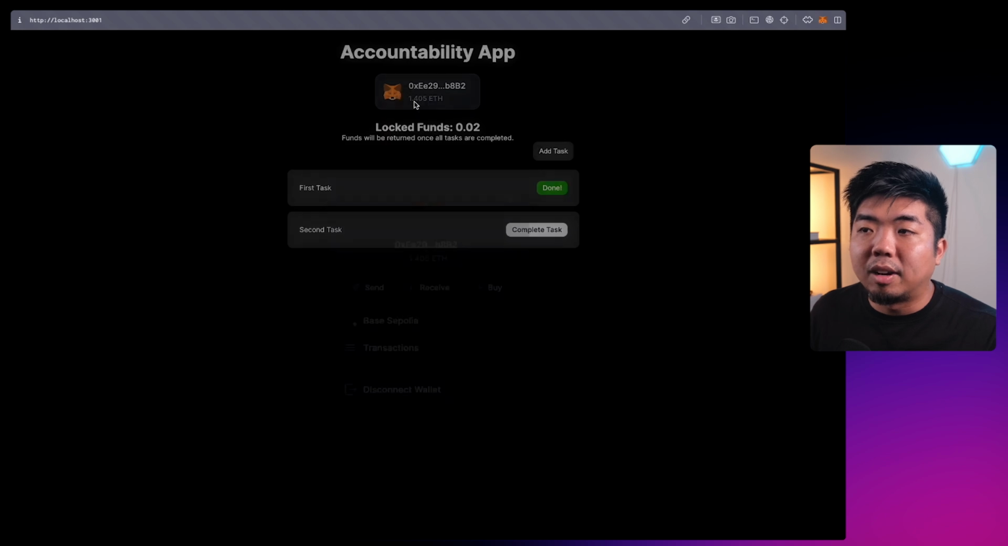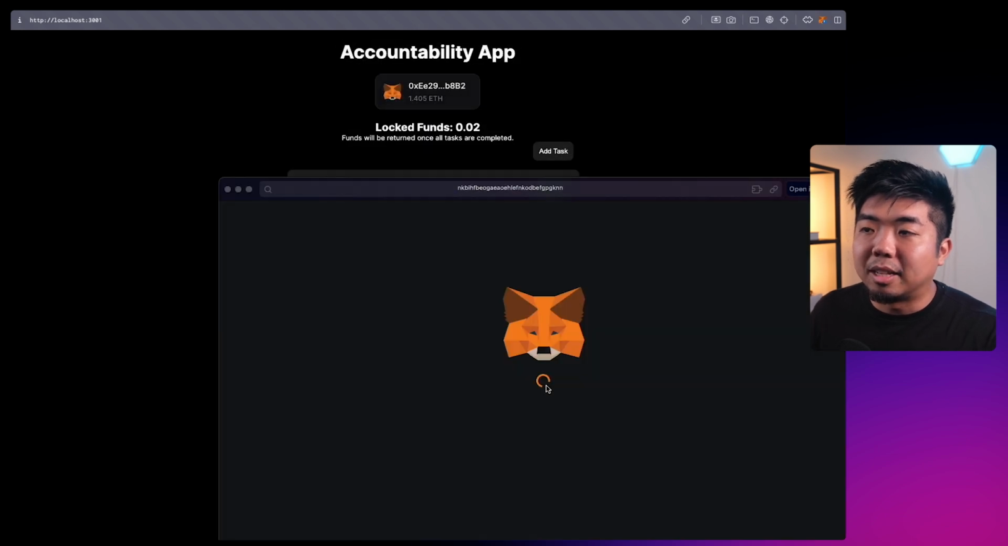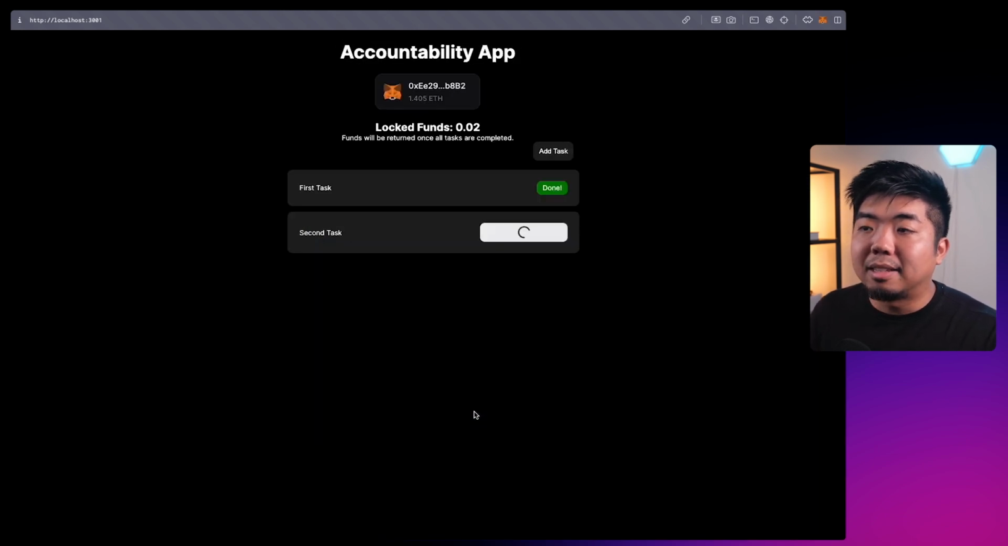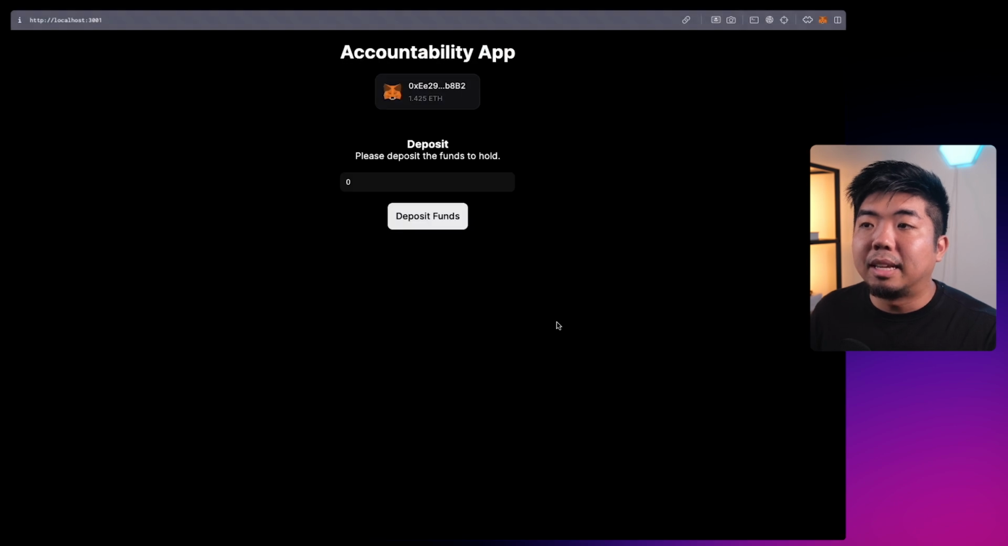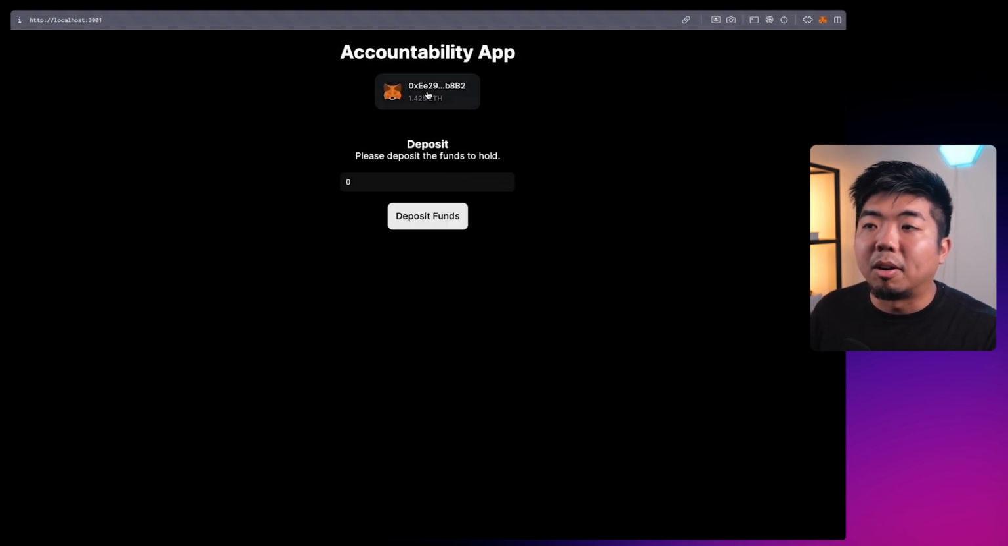So currently we have 1.405. So we should get 1.425 as a balance in our wallet once we complete this final task. So we'll complete that. There you go, task has been completed. And there you go, 1.425 is our current balance now within our wallet. And it brings us back to the first initial screen where we can put in a deposit.